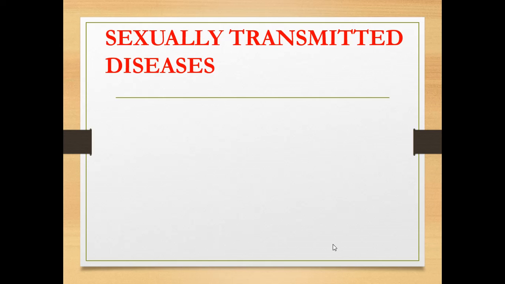Now, due to sexual contact between the male and female, there is a possibility of transmission of disease, which is called sexually transmitted disease.